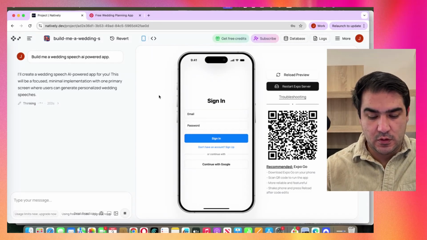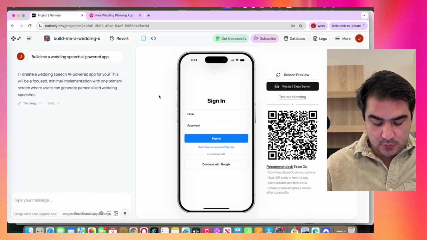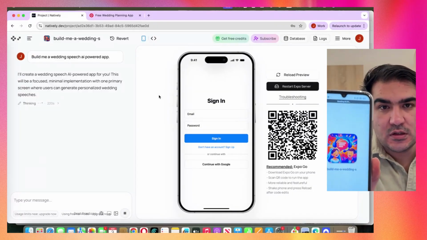So I'm trying to scan the code and then see the app on my phone. There we have the icon here. You can see this looks nice.